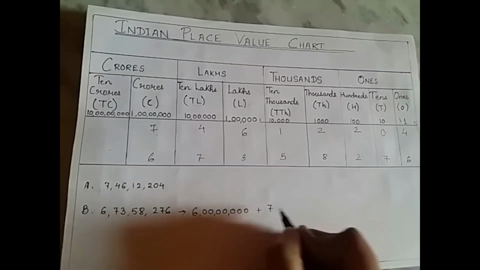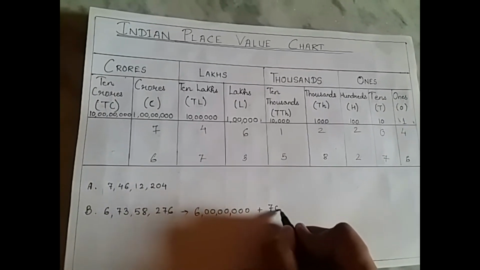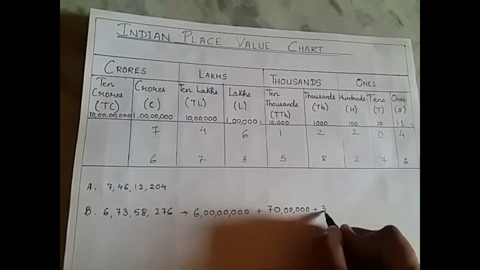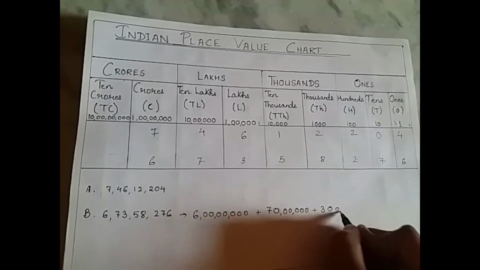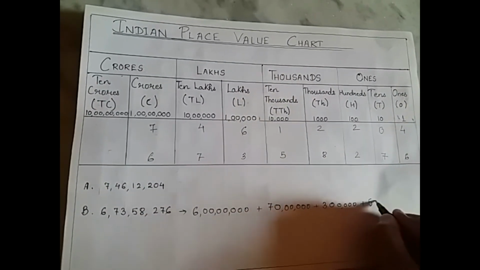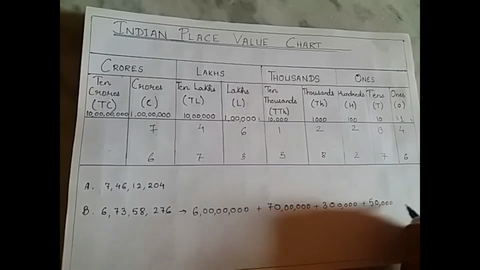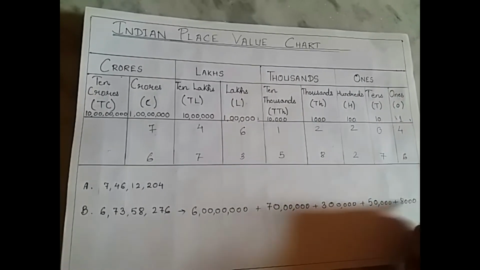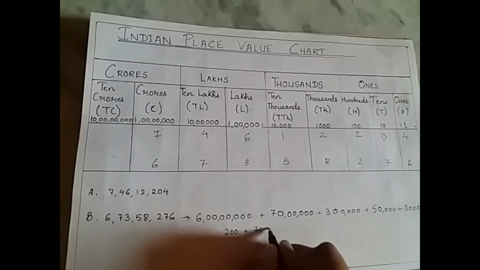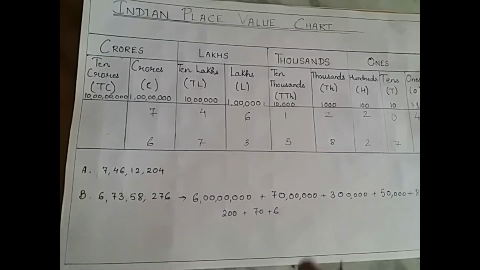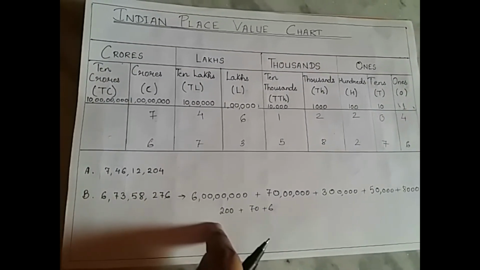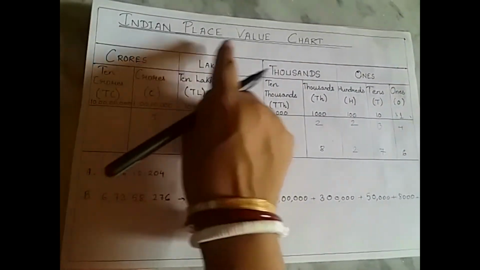Then 73 lakhs means 70 lakhs we have to first write, and then we will write 3 lakh with 5 zeros, and then we have got 58,000, 8,000, then 276. So this is how we write the expanded form of an 8-digit number with the help of Indian place value chart.